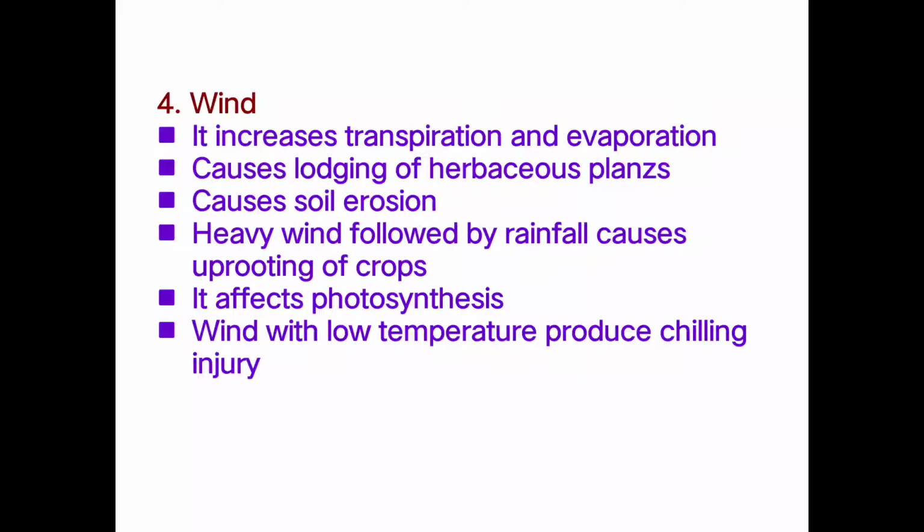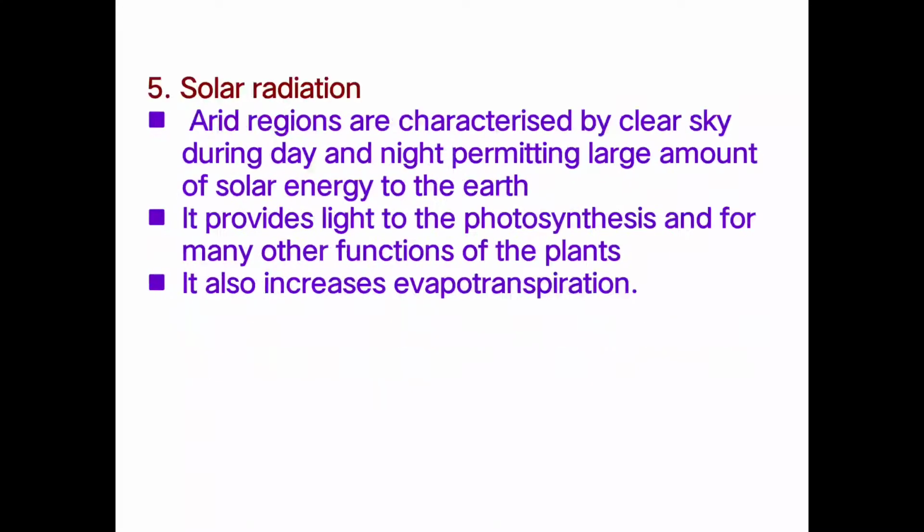Then it also affects the process of photosynthesis. Then wind with low temperature also produces chilling injury, mostly to horticultural crops. So wind is also an important parameter in the rainfed condition. Then another most important climatic parameter in the rainfed area is solar radiation. So solar radiation also plays an important role in crop growth, development as well as yield.